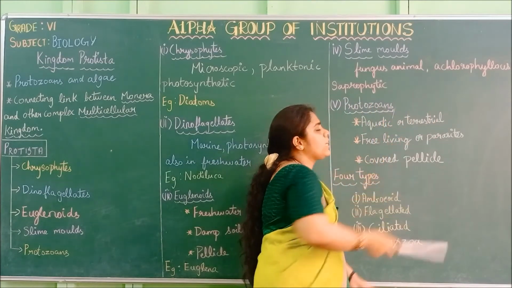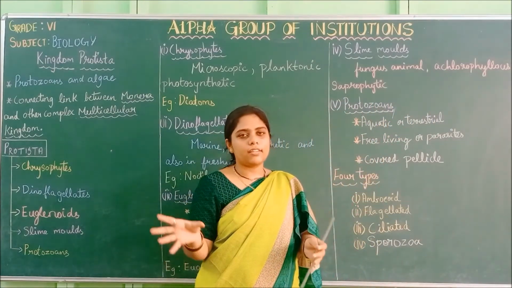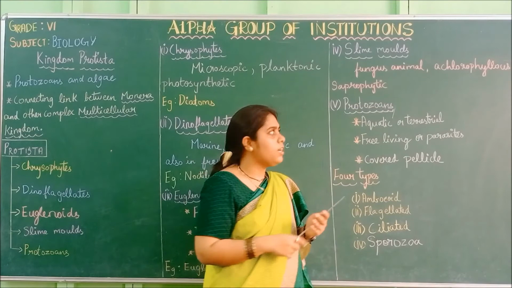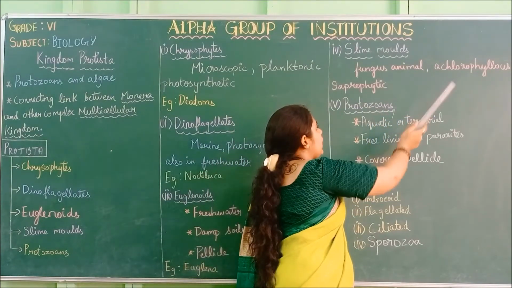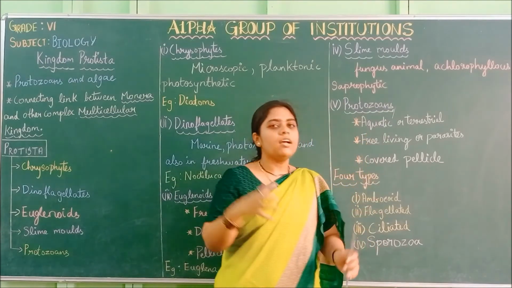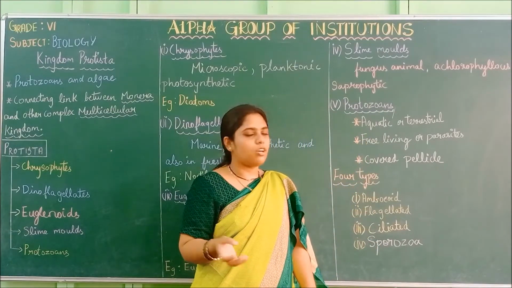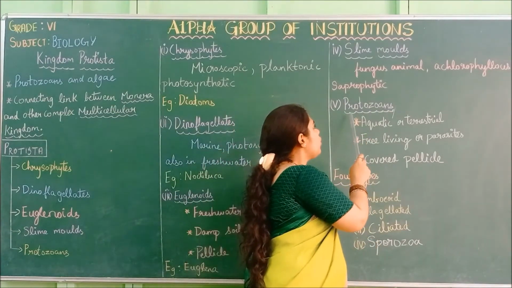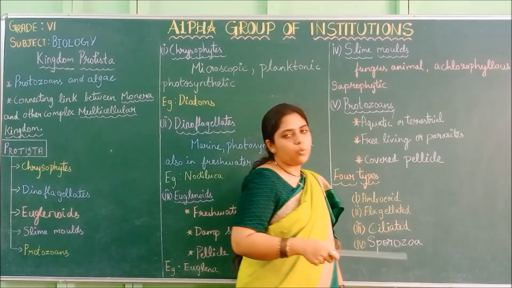Slime molds are fungus-like animals. They have some of the characteristics of fungi. Achlorophyllous, no chlorophyll is present, and saprophytic. They feed on dead and decayed organisms for living. So next is the protozoans.